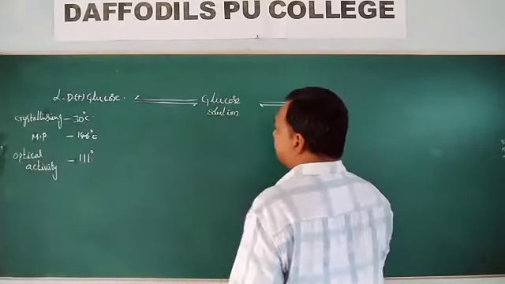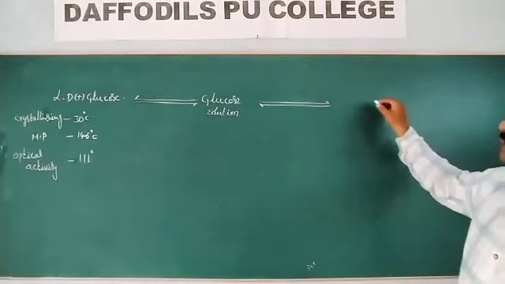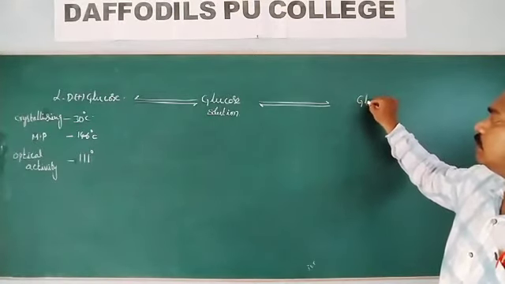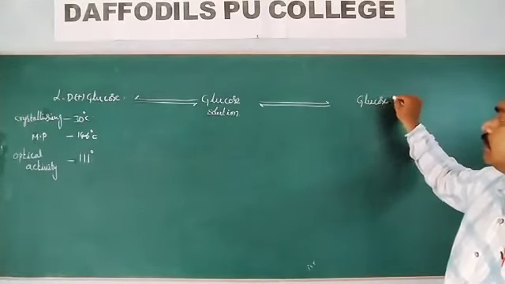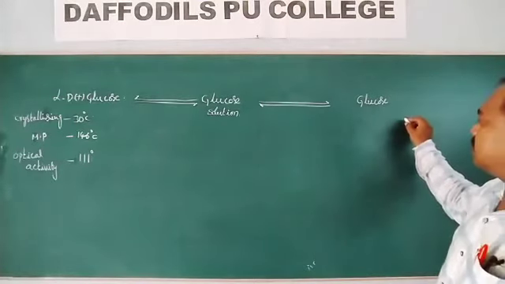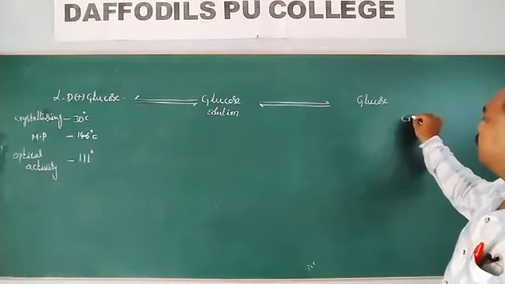From this glucose solution, now I am crystallizing glucose again, but here the crystallizing temperature is 98 degrees centigrade.